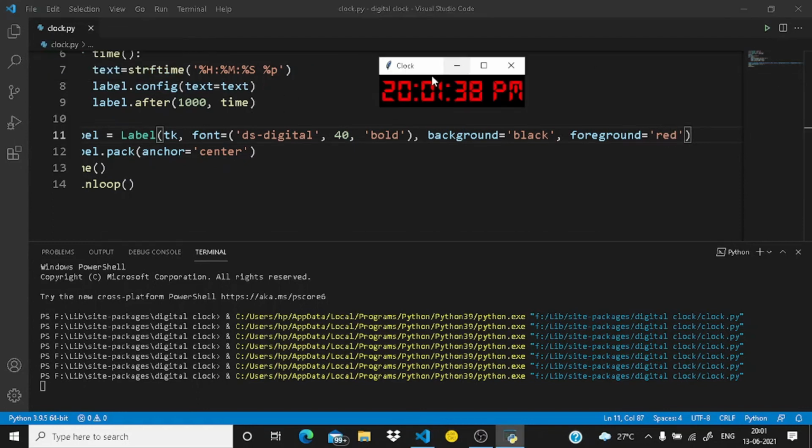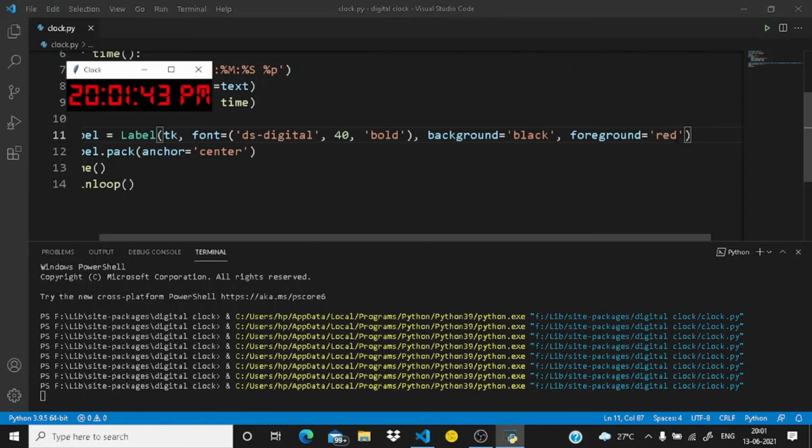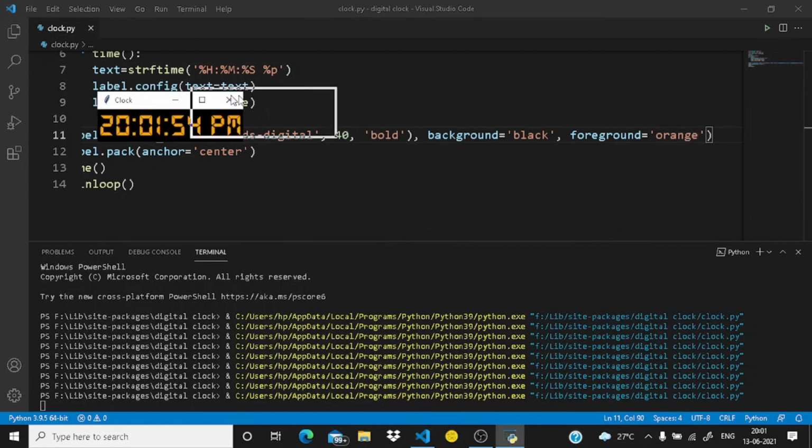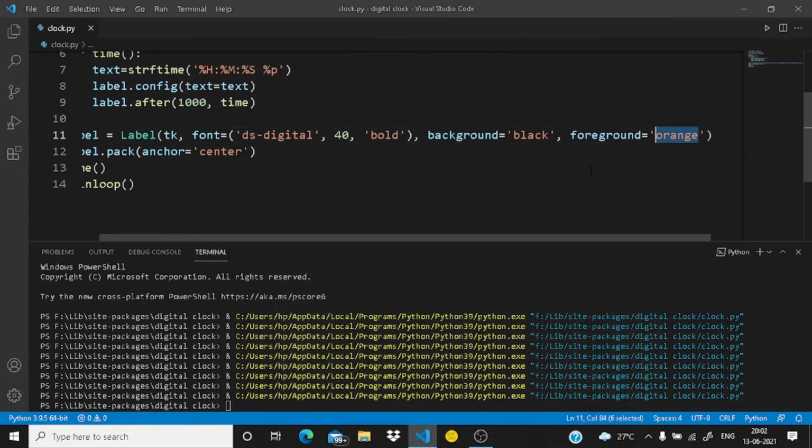You can see this is also looking very cool. So you can also write here orange. These are the color combinations which I like the most. So these combinations were really cool. So you can choose any one of them. You can write any foreground or background. I have just taken this as an example.